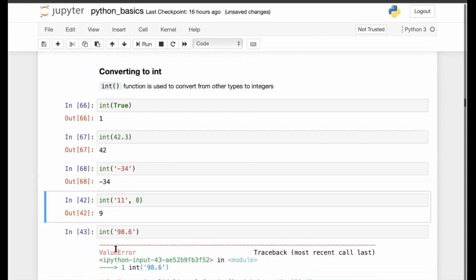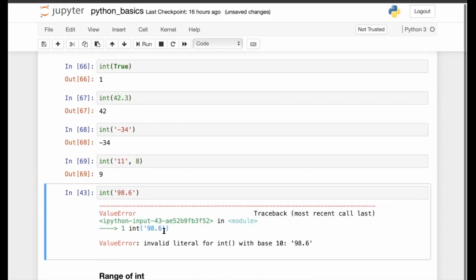You can also define the base. Here you are saying that this 11, in the string, is actually an octal number. So when you pass this to the int function, it gives you the corresponding integer equivalent, which is 9. So 11 in octal is the same as 9 in decimal.